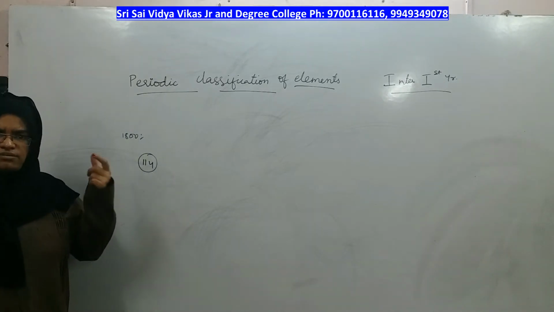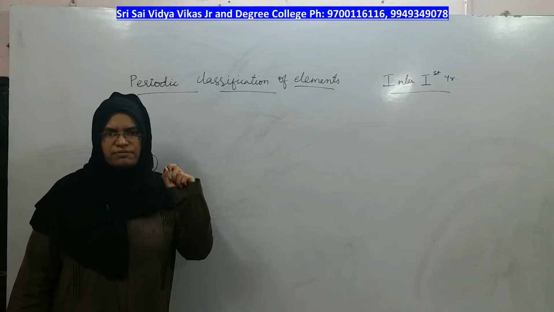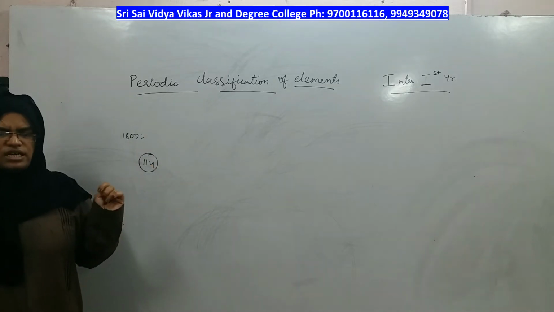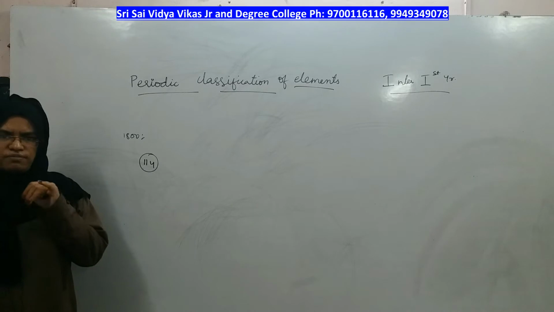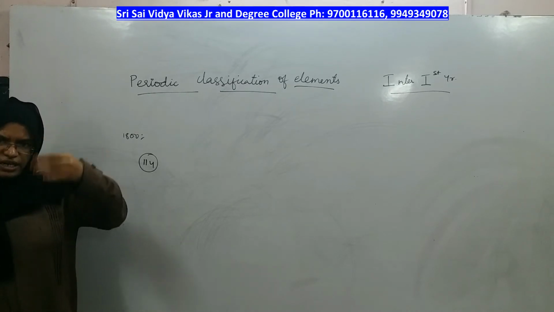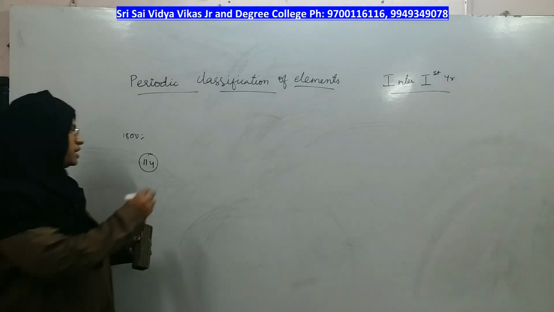And you will have similarity of some properties in that group. All the elements present in a certain group which you made should have similarities, right? Those who don't have similarity should not come into that group, right? That similarity, or a trend of similarities, was first observed by Dobereiner.